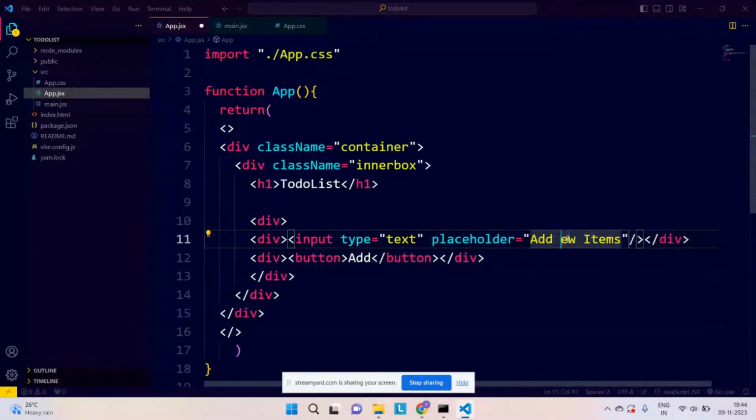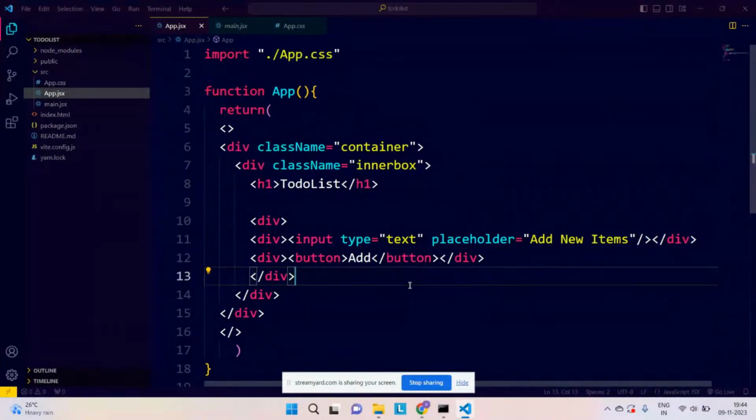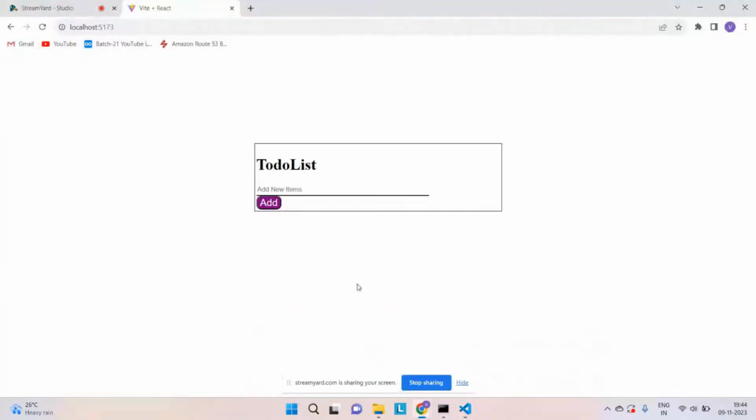Perfect. Correct. What is VH? So VH is vertical height. So whatever screen you see over here, whatever screen size from this particular point to this point, that is full VH. If you are just saying that okay, I want 100 VH, then that particular tag will acquire this much of height, and this is full width. So VW means view width, whatever we are able to see right now.